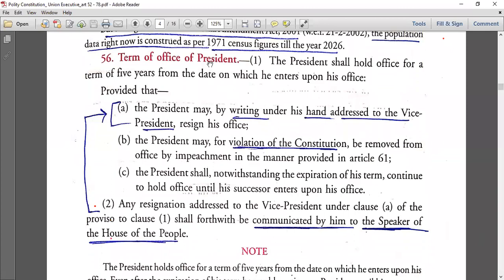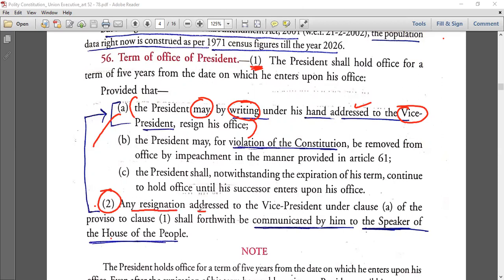Article 56. The president may, by writing under his hand, address to the vice president. This we all know. It is mentioned in the constitution in our Lakshmikant book. Okay, fine. But if you go to clause B, this is clause number 1, right? Now if we go to clause 2, okay, simply come to clause 2.